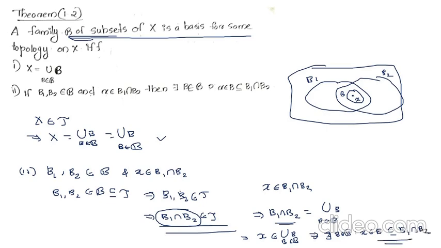Therefore, we get, if we take B1 and B2 from B and x belongs to B1 intersection B2, there exists a basis member B such that x belongs to B, a subset of B1 intersection B2. Therefore, the second condition also holds. So we prove the first part: if B is a basis, then the two conditions hold. Now we have to prove the converse part, that is, if the two conditions hold, then we have to prove that B is a basis for a topology on X.